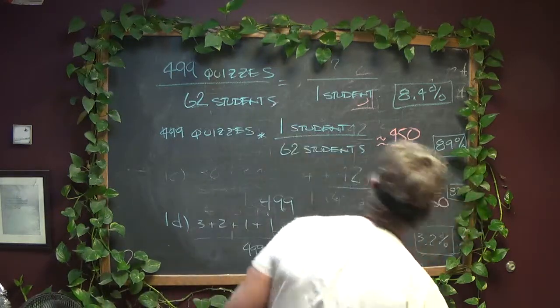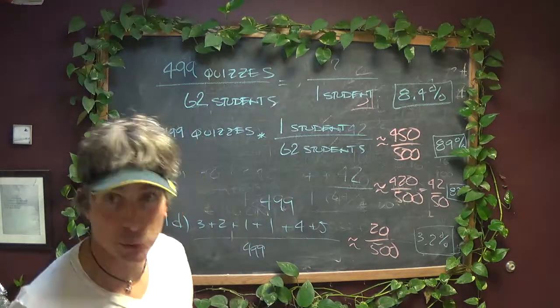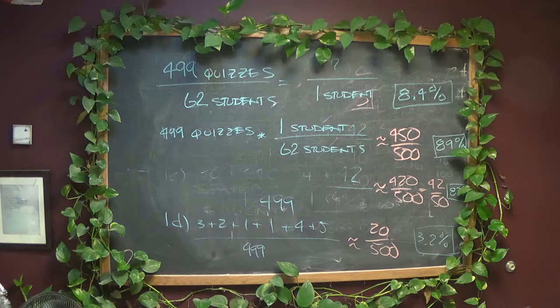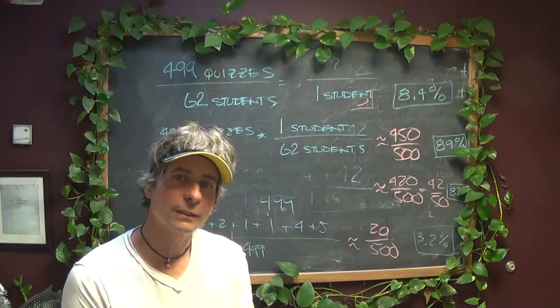Okay, and the students unit is going to cancel. So basically you're going to do 499 divided by 62, which is what I think most of you did anyway. And if you do 499 divided by 62, well, approximating that one's going to be a little bit trickier. Not really.